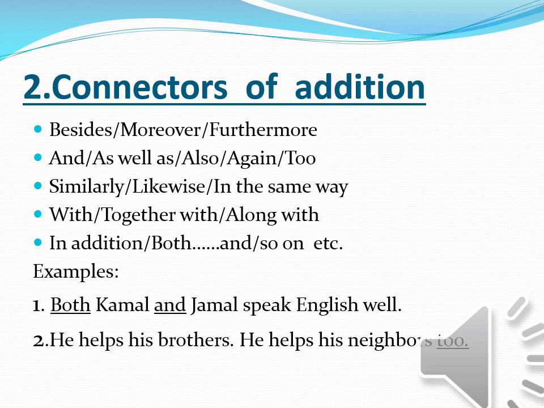Uses: both Kamal and Jamal speak English well. He helps his brothers, he helps his neighbors too. Here both and, and too are connectors of addition.